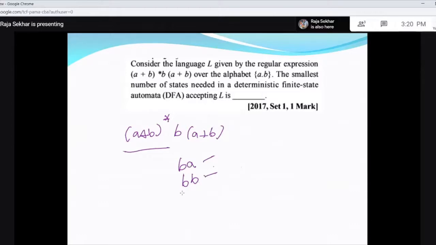If you look at this, the second symbol from the right end is B or 1. In other words, while going for the discussion of the theory part, I said if the kth symbol from the right end is 1, then the states required is 2 power k. So for this it is 2 power 2, that means you require 4 states.